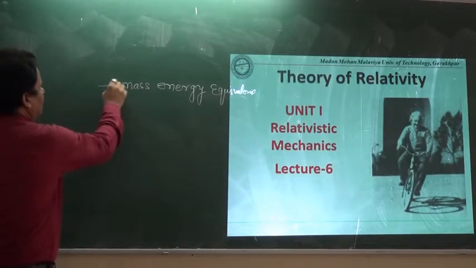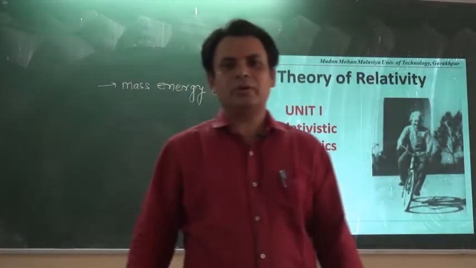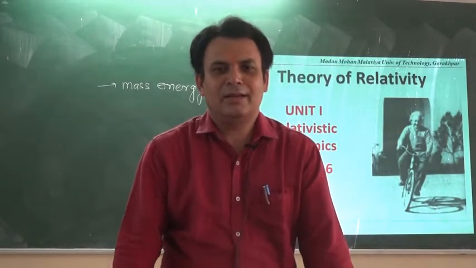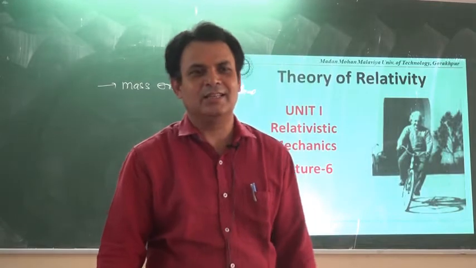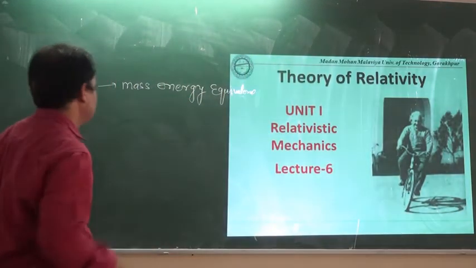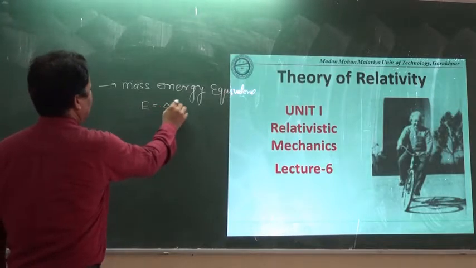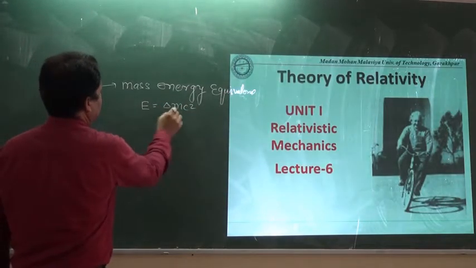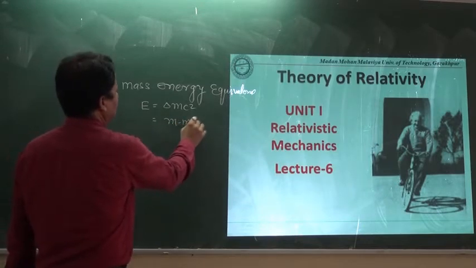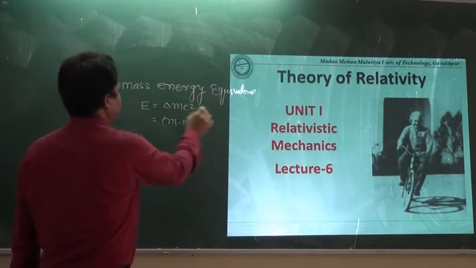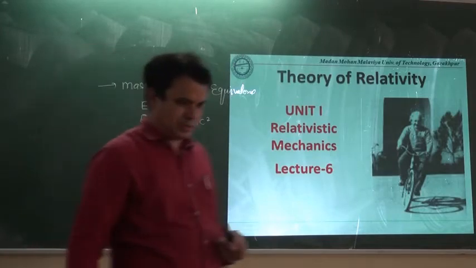Equivalence means mass will change into energy. This is so important that it is also known as the scientific signature of the great scientist Einstein. According to this expression, we will see that E is equal to delta M into C square. This delta M will be equal to M minus M0, multiplied by C square. We have to establish this relation.